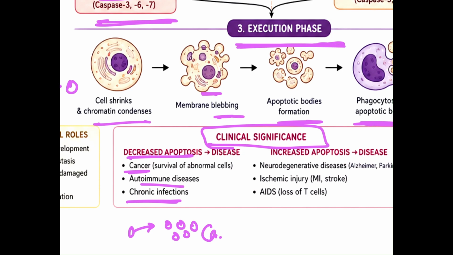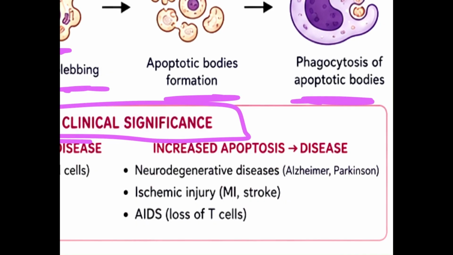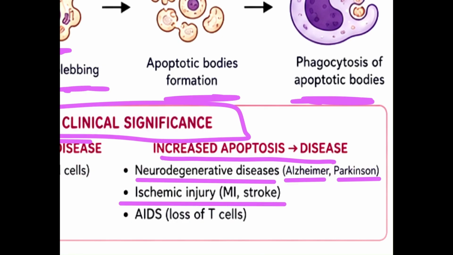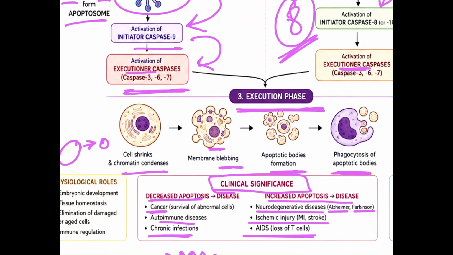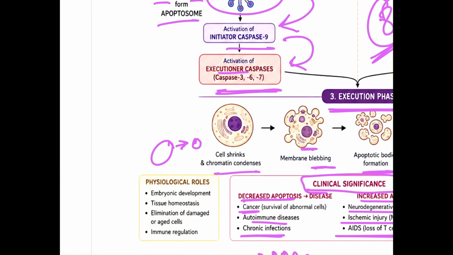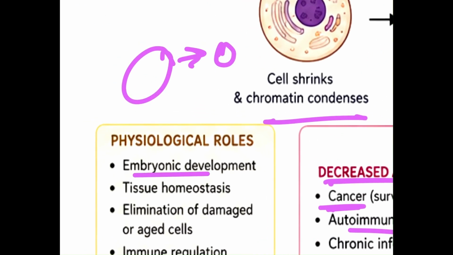If the apoptosis process is increased, the cells are dying too early. Cells keep on dying. This will lead to neurodegenerative diseases like Alzheimer's disease and Parkinson's disease, ischemic injury like MI and stroke, and loss of T cells in AIDS. These are the situations where there is increased apoptosis. In physiological conditions, apoptosis occurs during embryo development, like the space between our fingers, tissue homeostasis, elimination of damaged and aged cells, and regulation of the immune system.